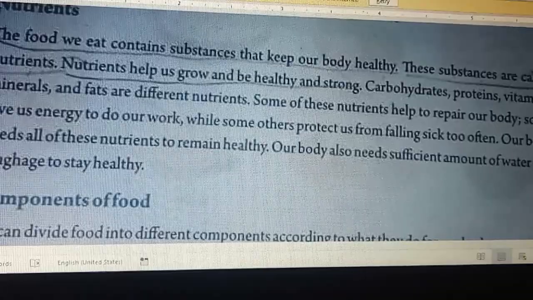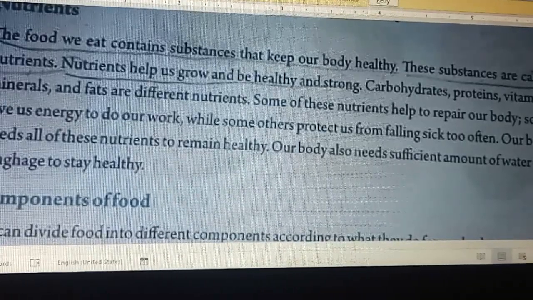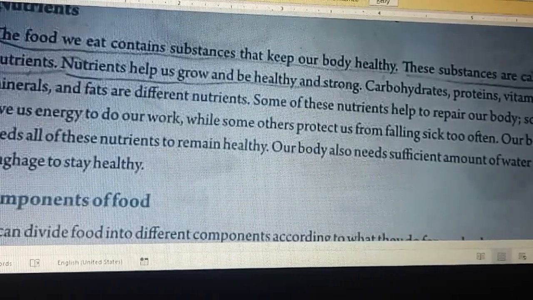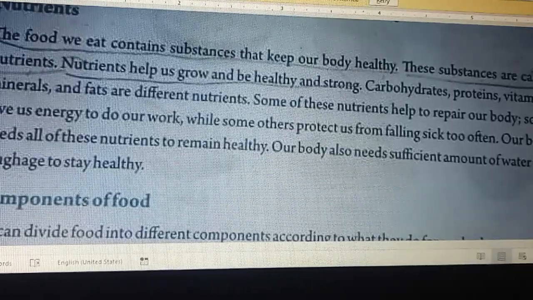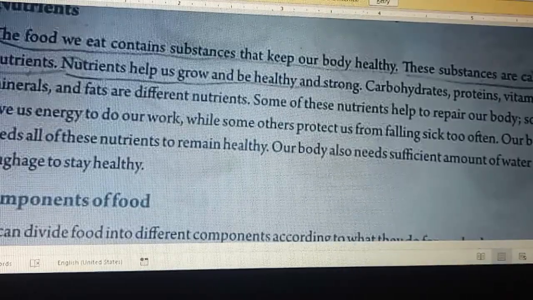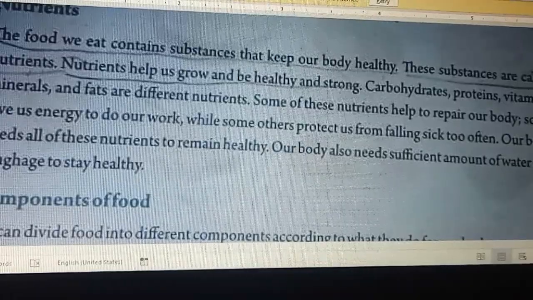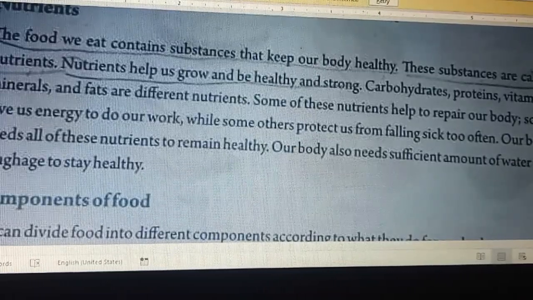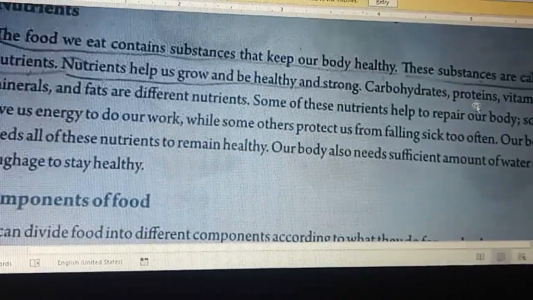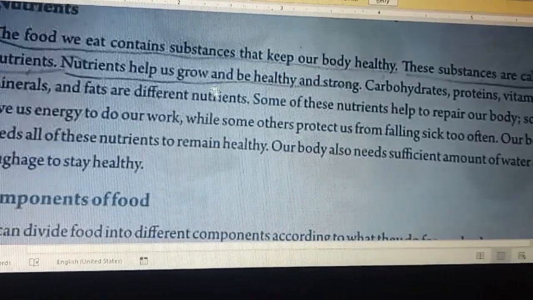So the nutrients help us to grow and be healthy and strong. How do nutrients help us? They help us to grow and be healthy and strong. Carbohydrates, protein, vitamins, minerals, and fats are different nutrients.